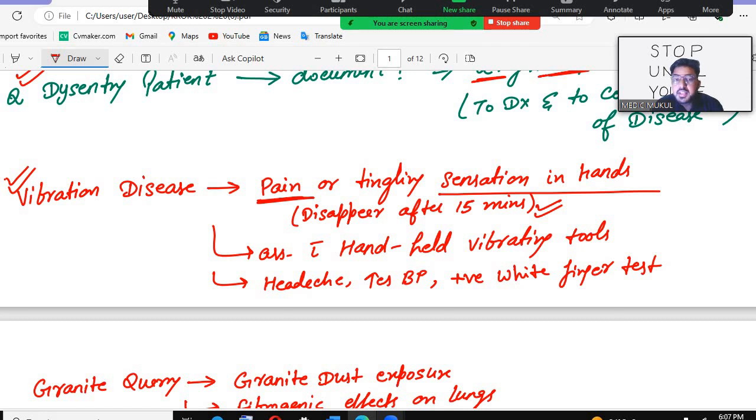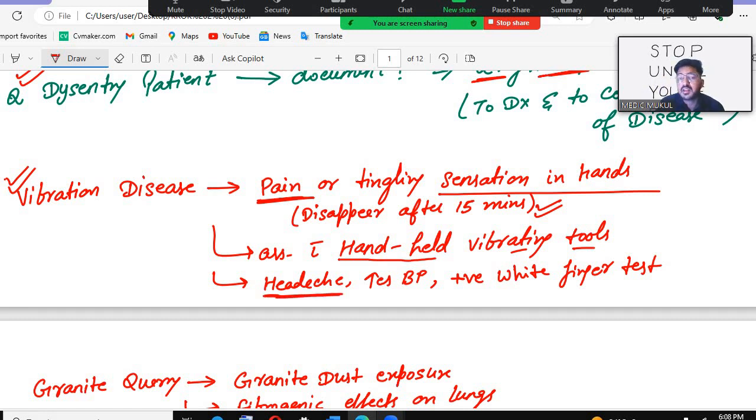Can you tell me which condition it is associated with? Sir, drill machine. Drill machine means handheld vibrating tools. If any machine, any drill machine, or any vibrating tool is mentioned in the questions, a tool that is vibrating, all these are related to vibration disease.